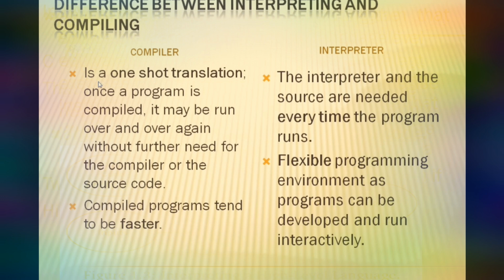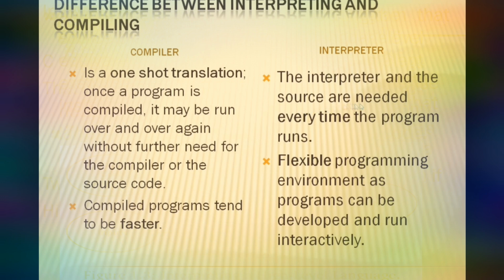What is the difference between interpreting and compiling? A compiler is a one-shot translation. Once a program is compiled, it may be run over and over again without further need for the compiler or the source code.